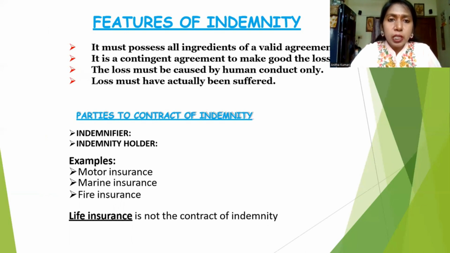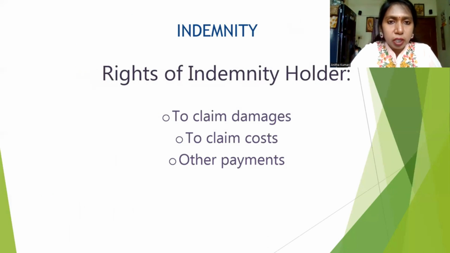Features of indemnity: it must possess all the ingredients of a valid agreement, and it is a contingent agreement to make good a loss. The loss must be caused by human conduct only. The loss must actually have been suffered. The parties to a contract of indemnity are the indemnifier and the indemnity holder. Examples are motor insurance, marine insurance, and fire insurance.